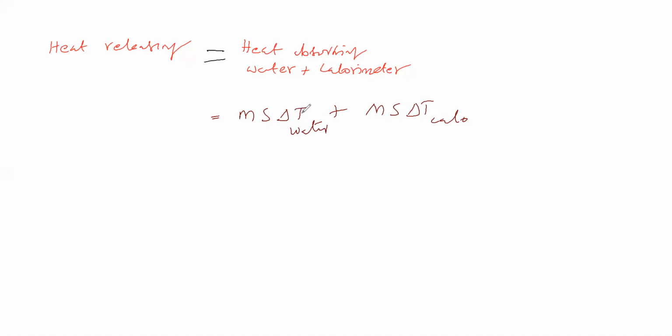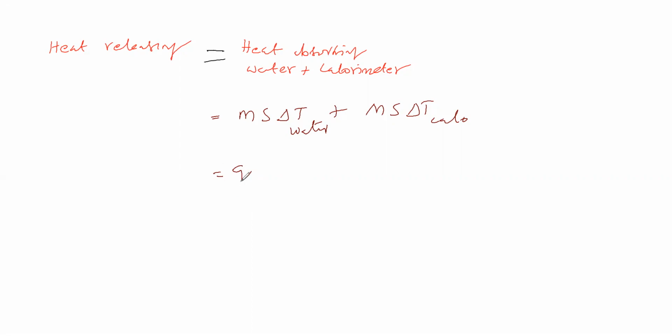Now, using this relation, delta T we know from the experiment. Specific heat is a certain value that we can take from the table. The specific heat of calorimeter is a constant value, and the specific heat of water is also a constant value. Before doing the experiment, we have to find the mass of the calorimeter. The mass of water we also know. So all the terms are known, and therefore the amount of heat liberated, Q, we can calculate.